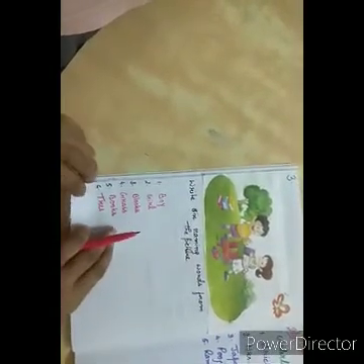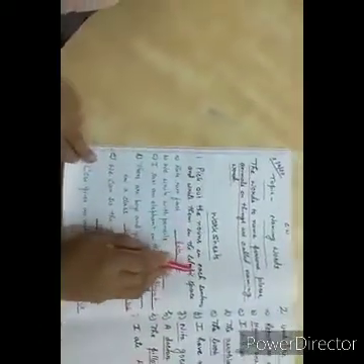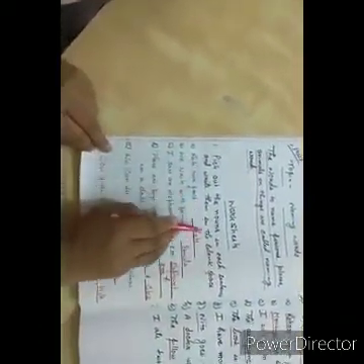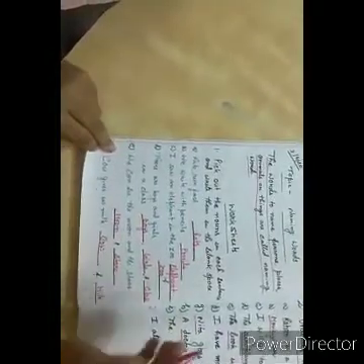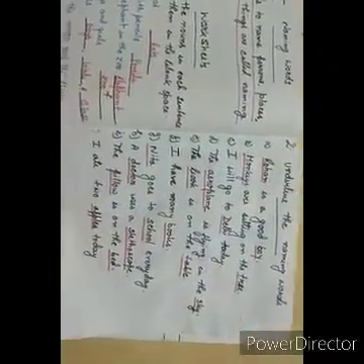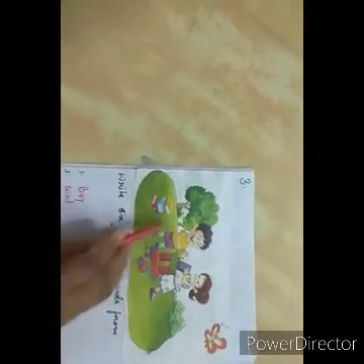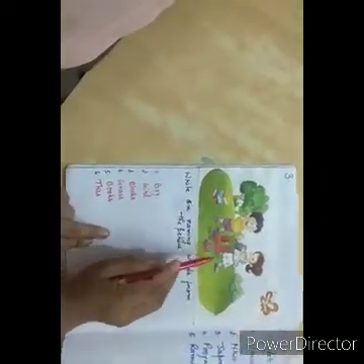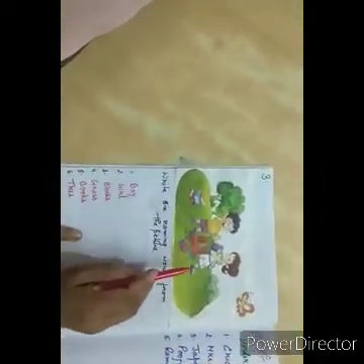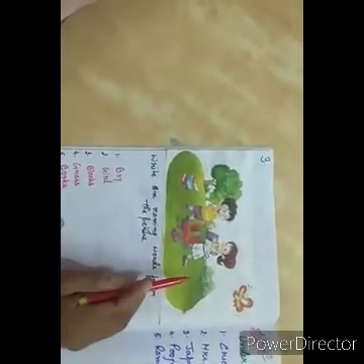Now this one was our third worksheet. First one, pick out the nouns in each sentence and write them in the blank space. Second one, underline the naming words. And the third one, you have to pick out 6 naming words from this picture. Look at the picture carefully and whatever things you can write, write it down.